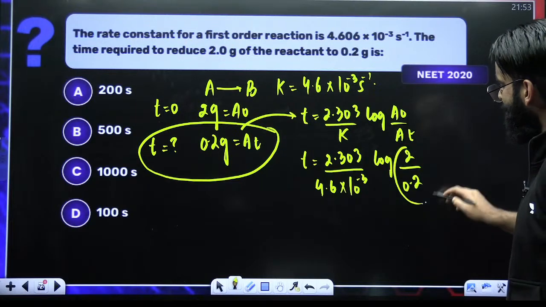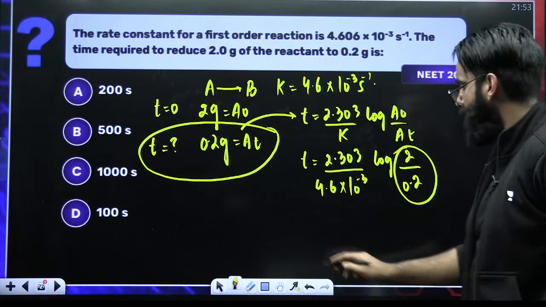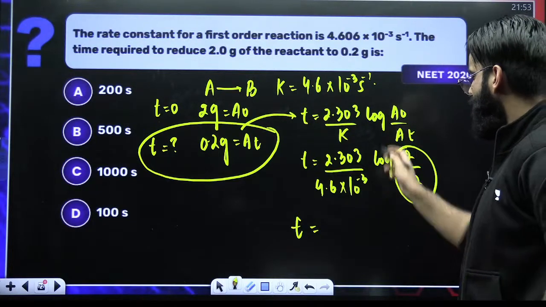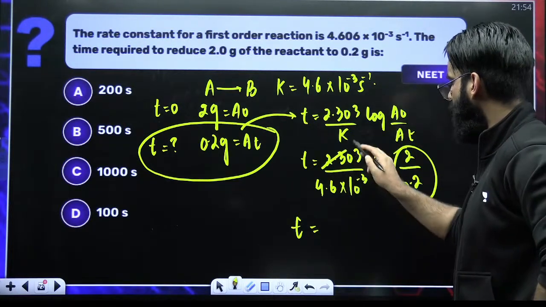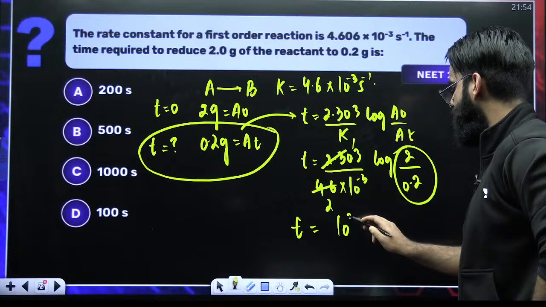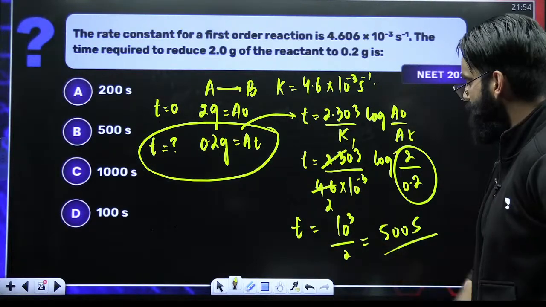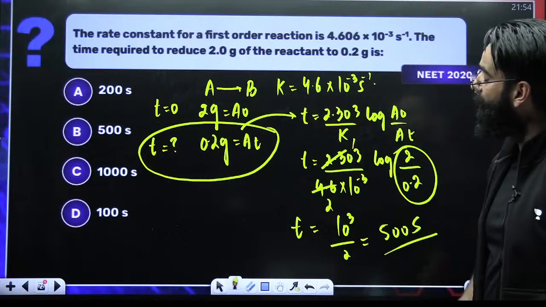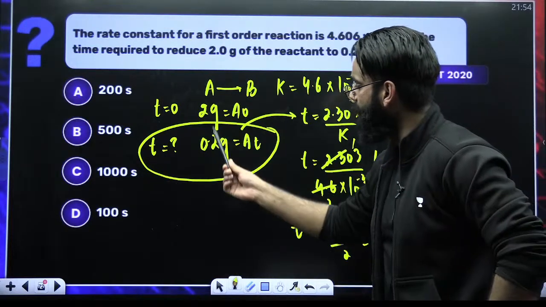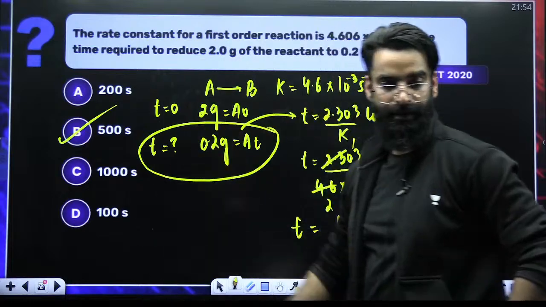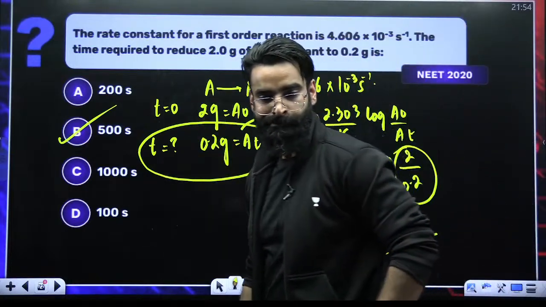So this term becomes 10. Log 10 is 1. So T here you can easily calculate. 10 raised to power 3 goes up. This is 1. This is 2. So 10 raised to power 3 divided by 2, which comes out to be approximately 500 seconds. So the time required to reduce the amount of reactant from 2 grams to 0.2 grams is 500 seconds. Option B has to be the correct answer.